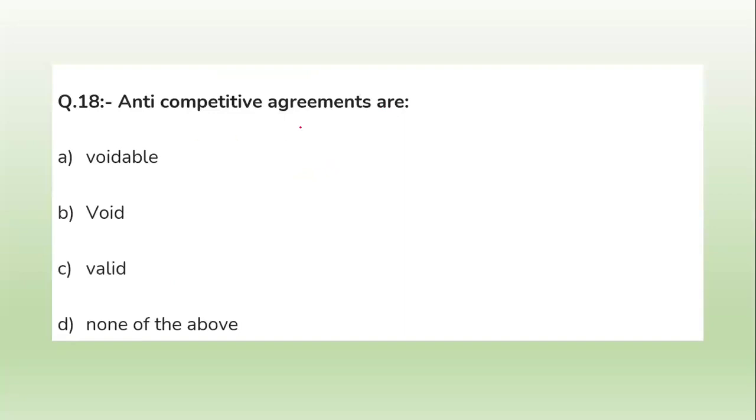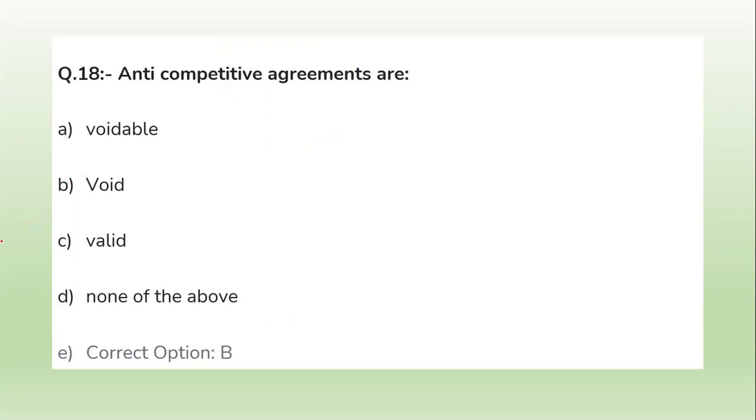Now, anti-competitive agreements are void from the start. Option B is the correct answer.